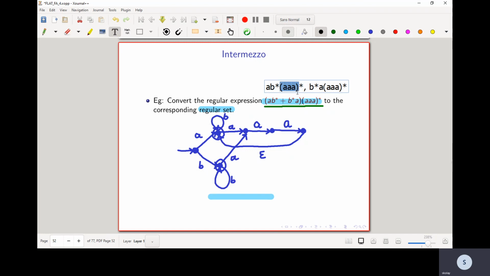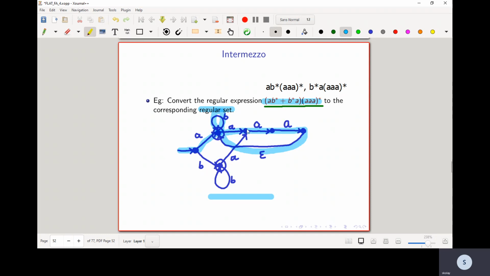And how can we draw a DFA for that? If you just look over here at one part, then you start from here. You are basically matching a language matching A concatenated with the language matching B star by going along this loop as many times, and then the language matching A star.